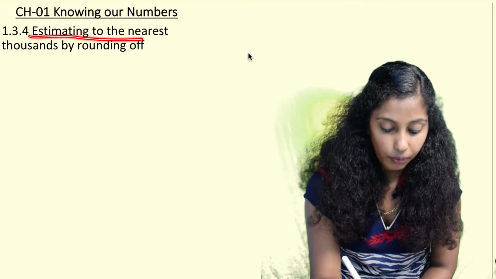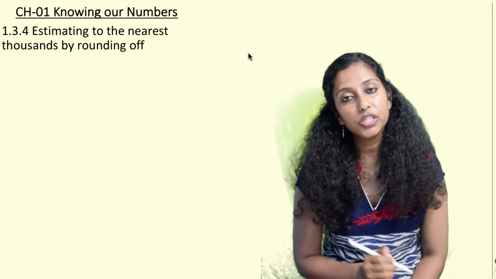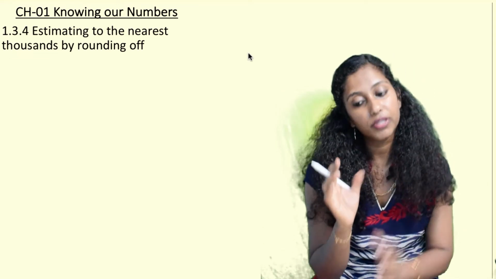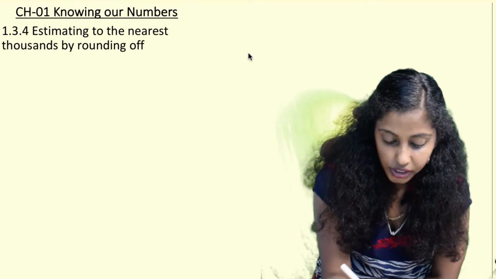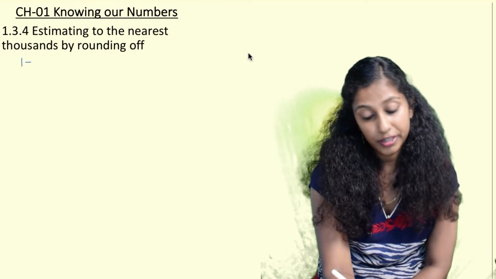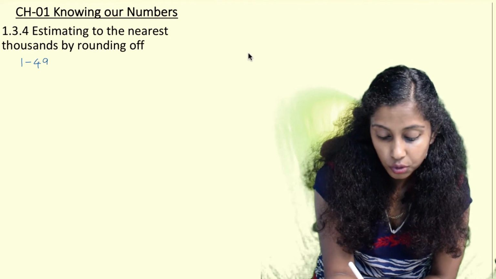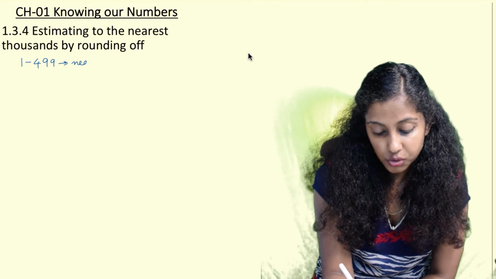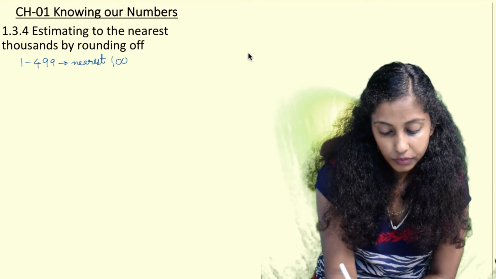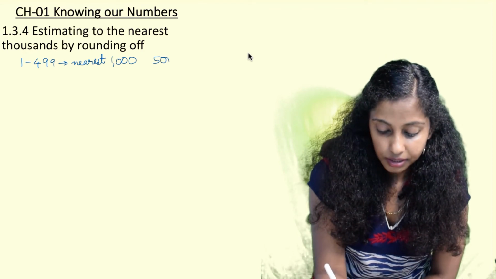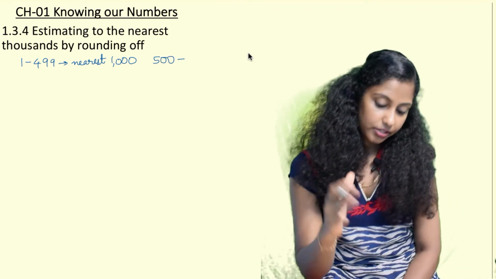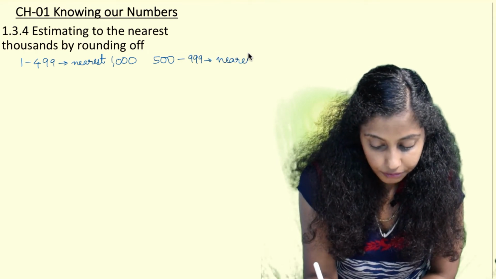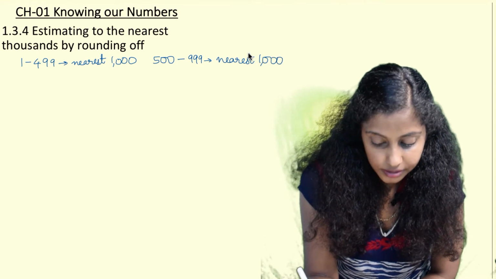Now we see how estimation is done to the nearest thousands by rounding off. When we are talking about thousands, the rounding off is done for thousands. If in the units, tens and hundreds places we see any number from 1 to 499, then this will be rounded off down to the nearest 1000. On the other hand, if we see something in the ones, tens and hundreds from 500 to 999, it will be rounded off up to the nearest 1000. Let us see a few examples.